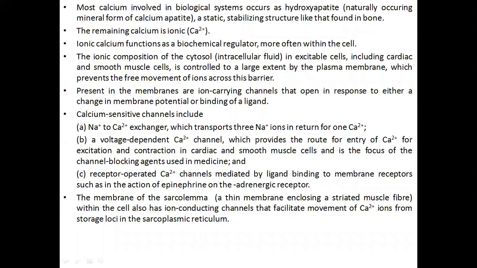Most calcium involved in biological systems occurs as hydroxyapatite, a naturally occurring mineral form of calcium apatite, a static stabilizing structure like that found in bone. So the remaining calcium is ionic. Ionic calcium functions as a biochemical regulator more often within the cell. The ionic composition of the cytosol in excitable cells, including cardiac and smooth muscle cells, is controlled to a large extent by the plasma membrane, which prevents the free movement of ions across this barrier.